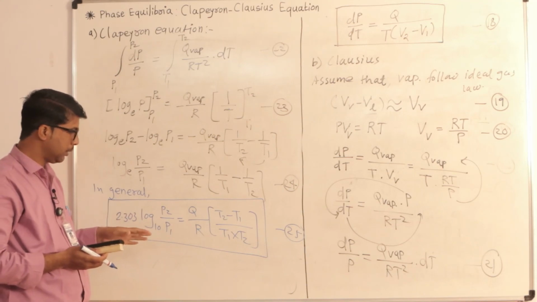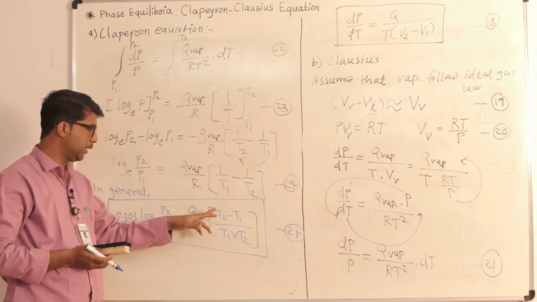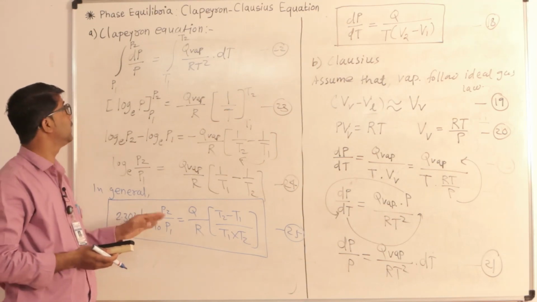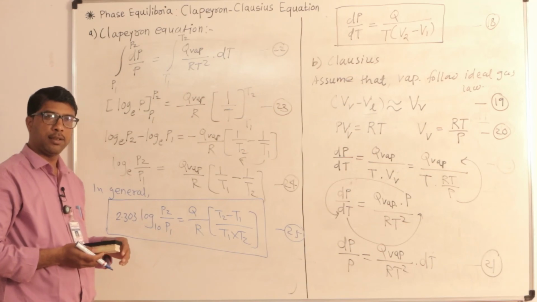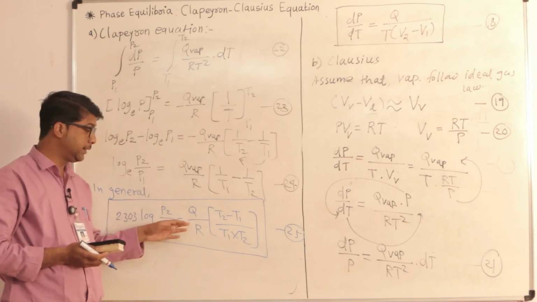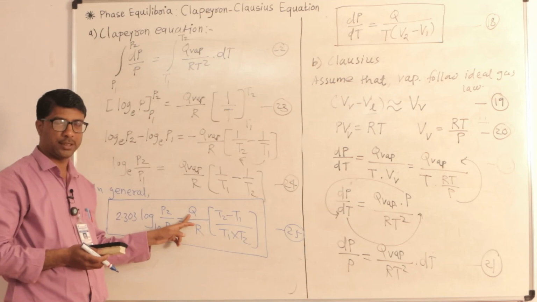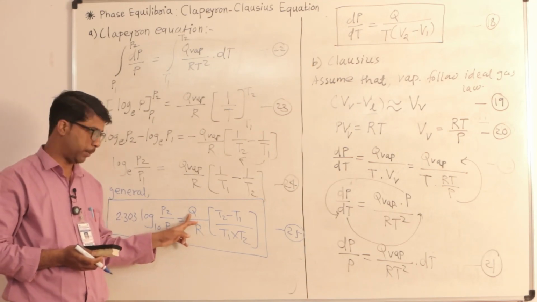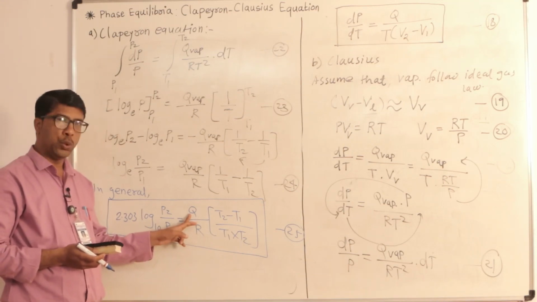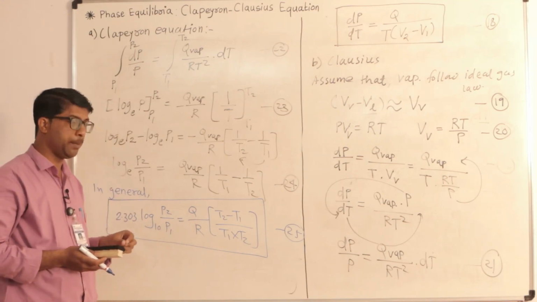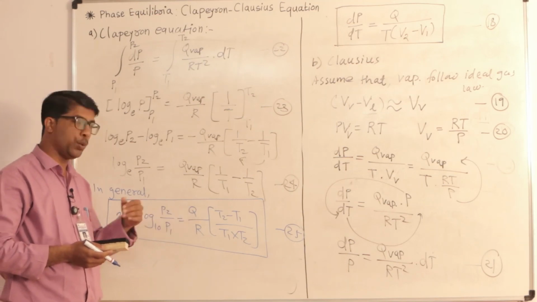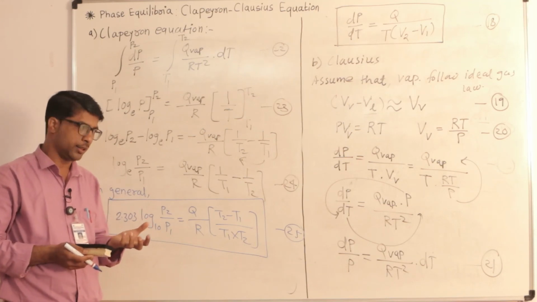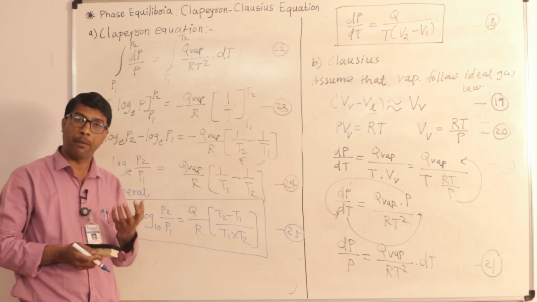For example, if you have P2, P1, T2, T1, then with the help of equation number 25, the Clapeyron-Clausius equation, it is very easy to calculate the value of Q. Q is the heat evolved or heat absorbed. In case of a change in state, Q is sometimes the latent heat of fusion, sometimes the latent heat of vaporization.